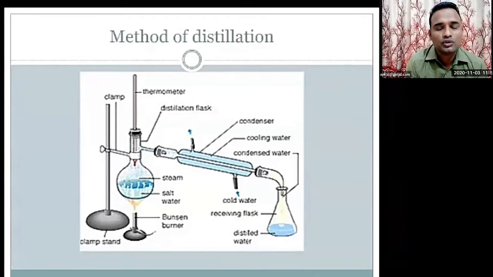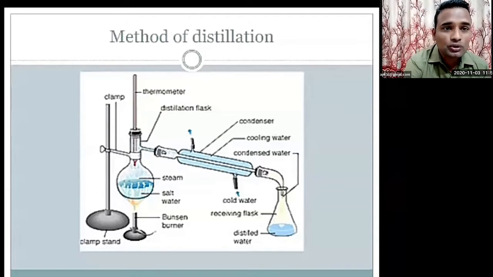Throughout the year, in the summer season, because of the sun rays, the sea water gets heated and is converted into water vapor. The water vapor becomes lighter and goes to a height and forms clouds. Whenever the clouds get cold, it again forms rain. That process is called the water cycle. The same process has been shown over there.